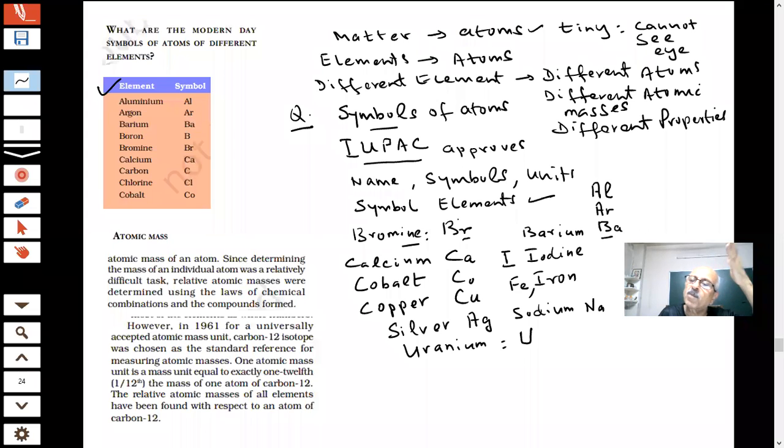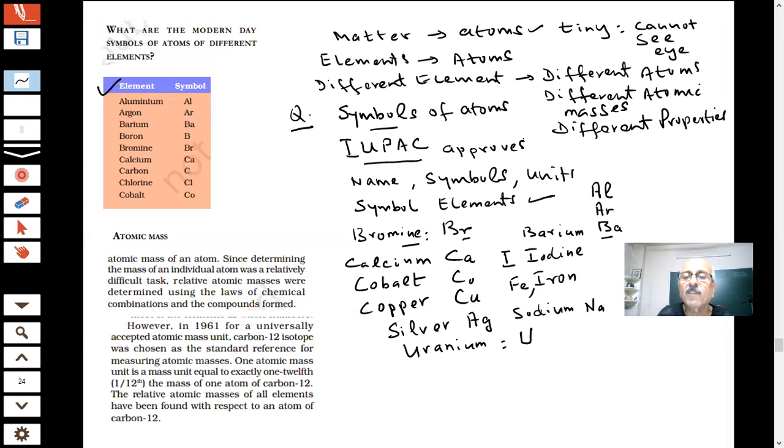Inside the body, sodium is there, calcium is there, hemoglobin, iron. These elements combine. We'll study all these things in the study of chemistry.